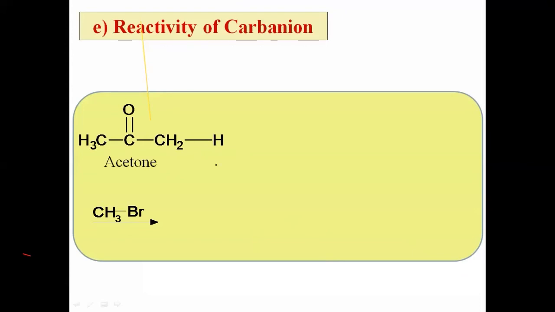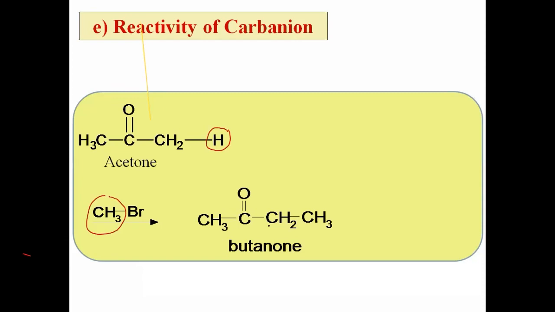Now what happens here? That hydrogen atom from the methyl group is replaced by another methyl group, and there is the formation of another ketone. That hydrogen is replaced by a methyl group. Hence, that acetone is converted into butanone, and that reaction is carried out in the presence of a base, in the presence of KOH or NaOH. Okay, I will repeat again.